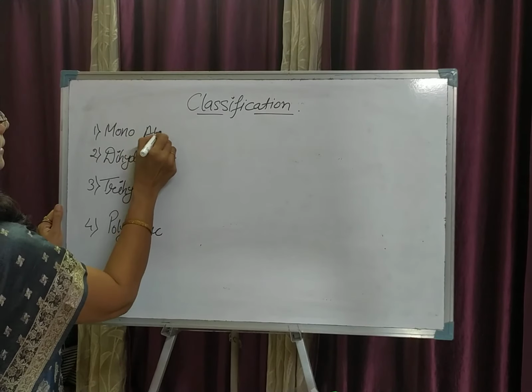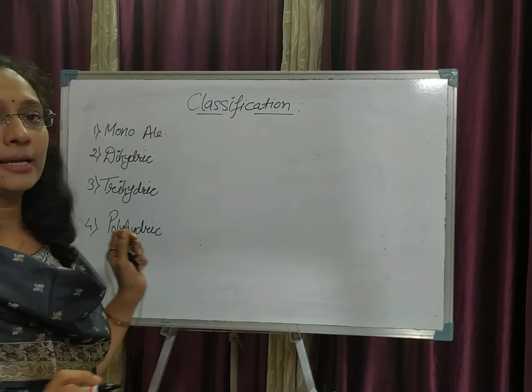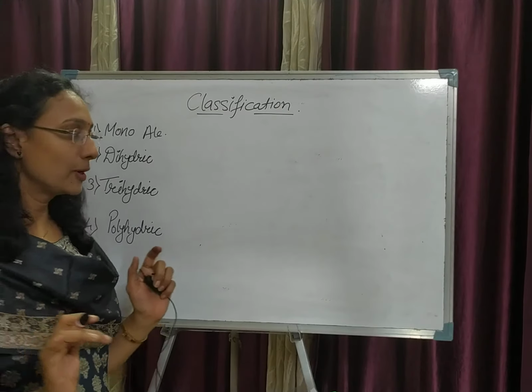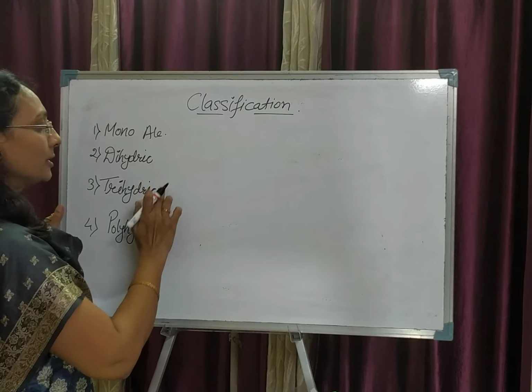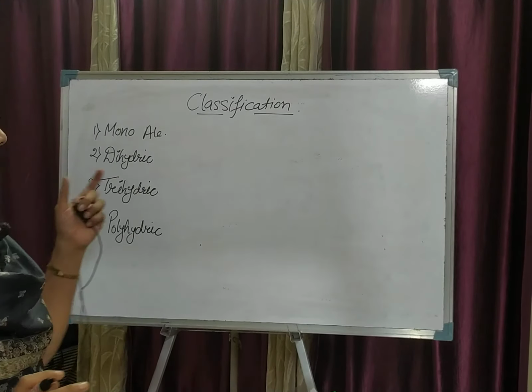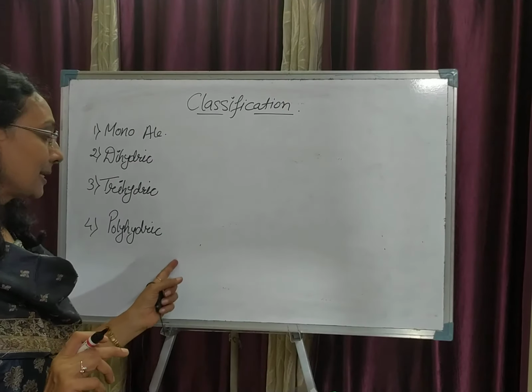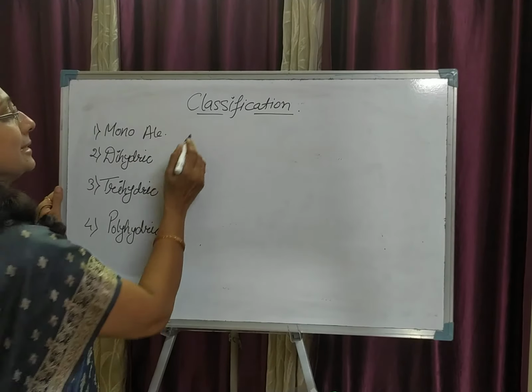So on what basis are these alcohols classified into these types? Okay, let's see.